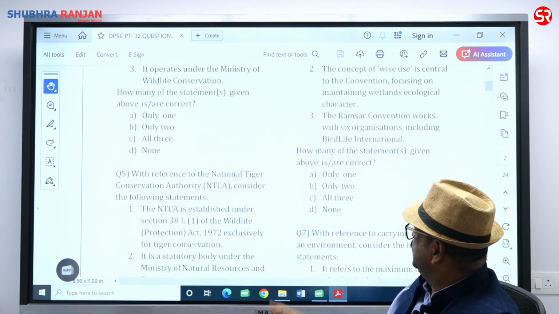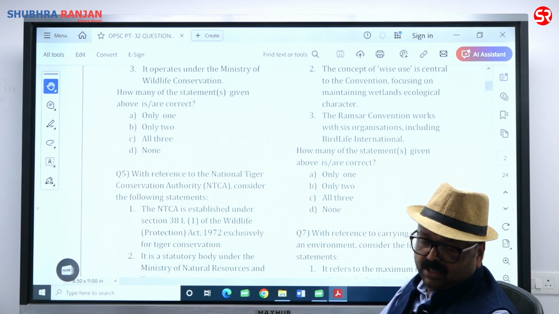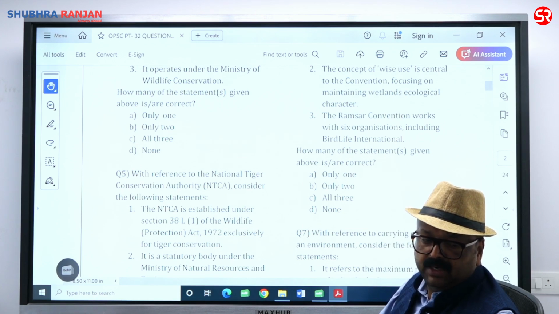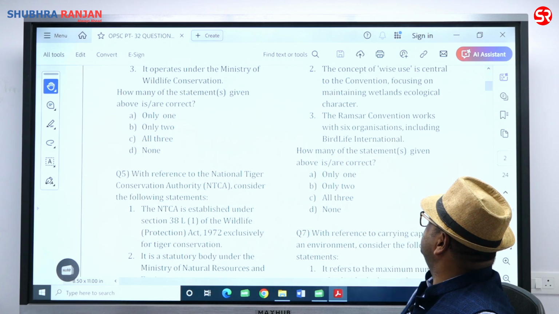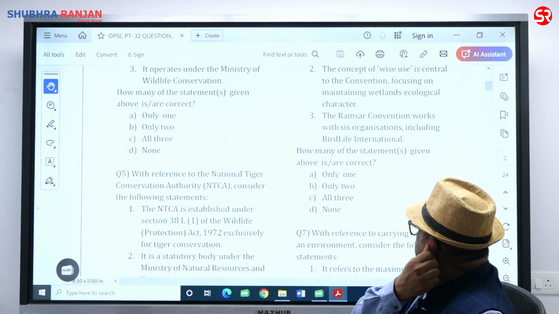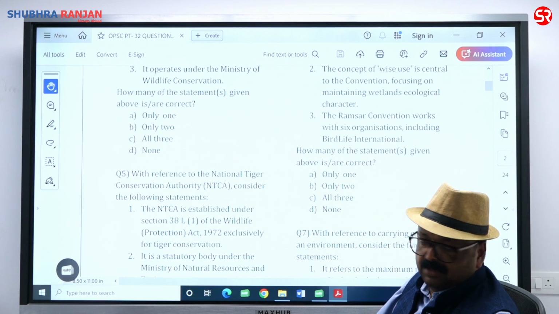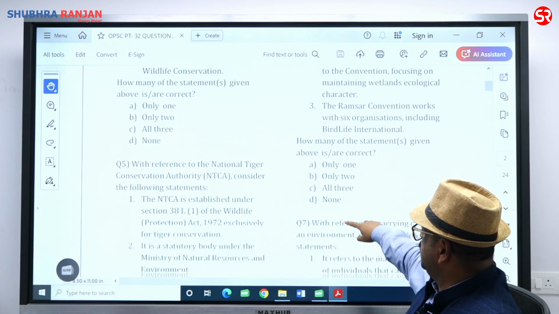Like first one is BirdLife International, second one is IUCN, third one is International Water Management Institution, fourth one is Wetland International, fifth one is Worldwide Life Fund, and the sixth one is Wildfowl and Wetland Trust. So these are the 6 organization which is working with this Ramsar Convention site. So all the 3 are going to be the right statement. So the Charlie is right answer.